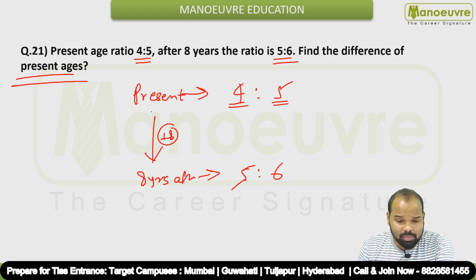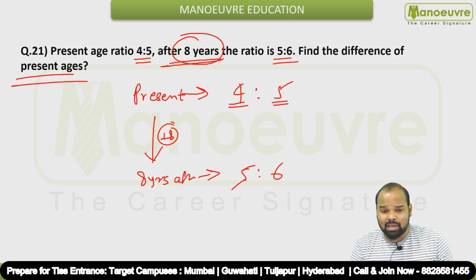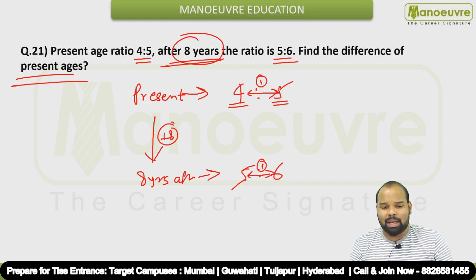Okay, so here only one exact value is given to you, which is 8 years, which is the difference over here. What is the first thing we have to look for? We have to see if the ratios are balanced, guys. How to check if the ratios are balanced? Check the difference. 4 and 5, what is the difference? 1. What is the difference over here? 1. So if the difference is the same, then of course the ratios are balanced.